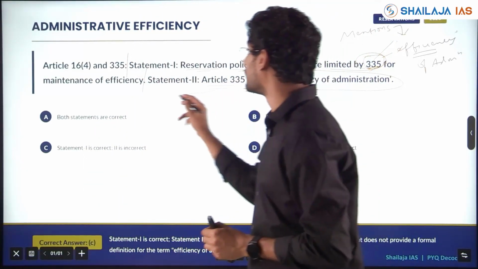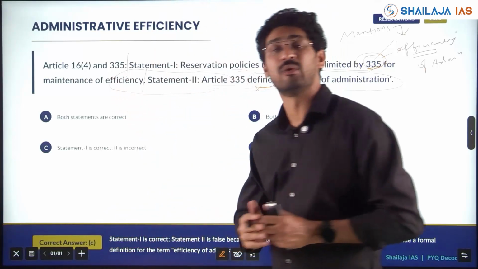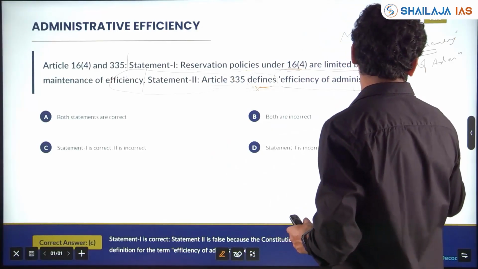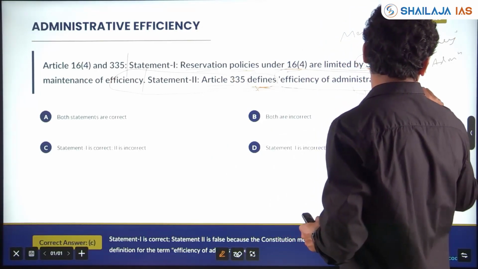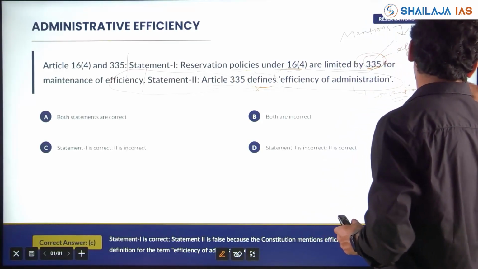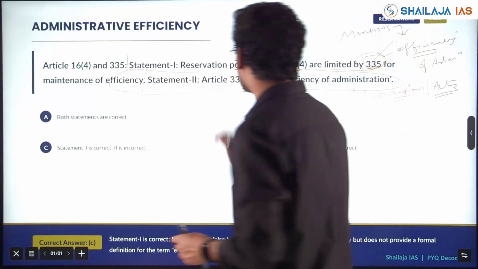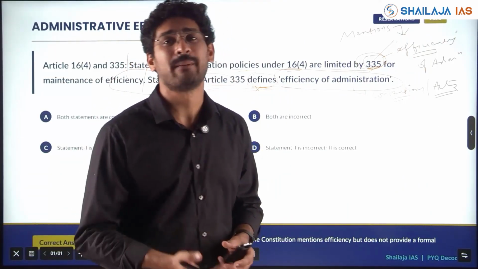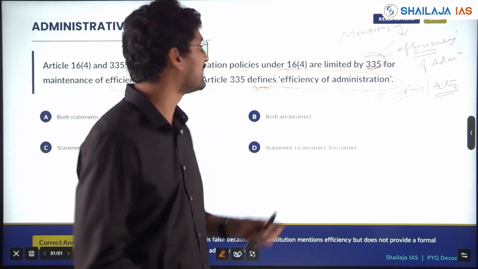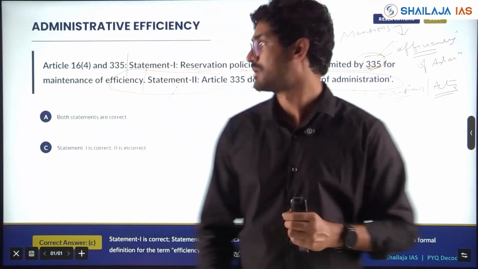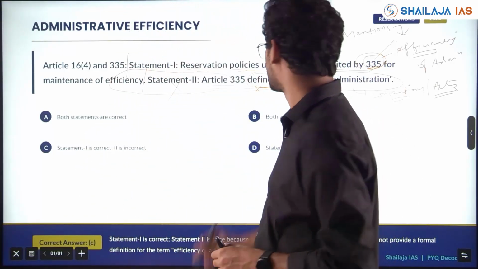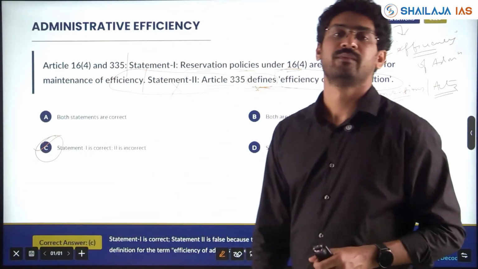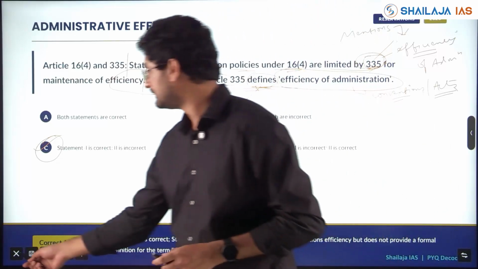Normally the Constitution will not define these because it would become too bulky. This is left to convention, interpretations or acts. So Article 335 does not define what is efficiency of administration, what is incapacity, what is insolvent. All these are not defined in the constitutional provisions. So statement 1 is right, statement 2 is incorrect. Understand? Clear?